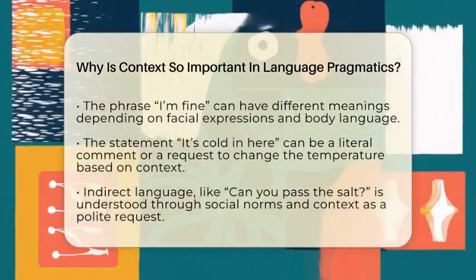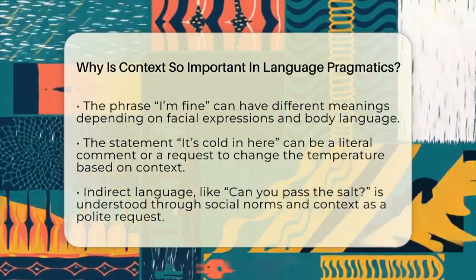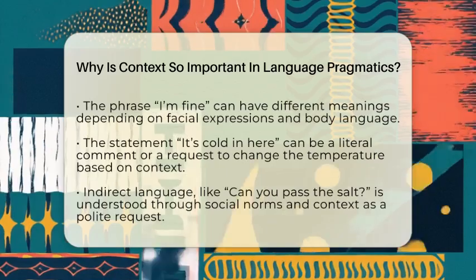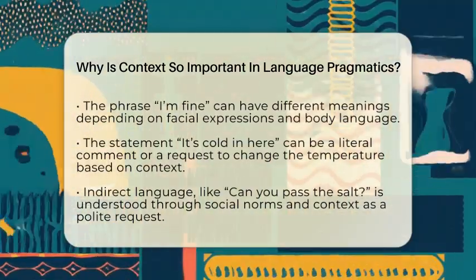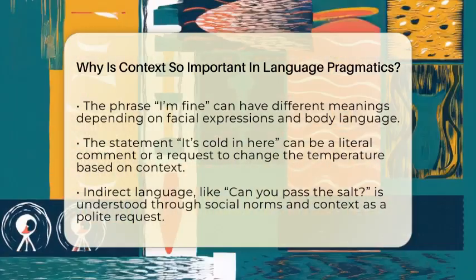Another example is when someone says, "It's cold in here." Literally, they're talking about the temperature. But pragmatically, they might be hinting that they want the window closed or the heater turned on. The listener uses the context to figure out what's really being asked.